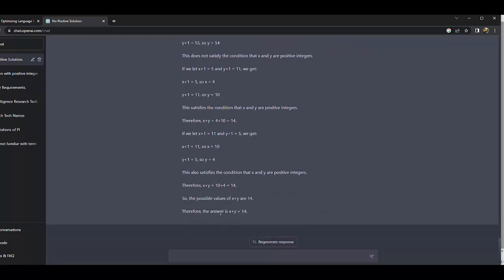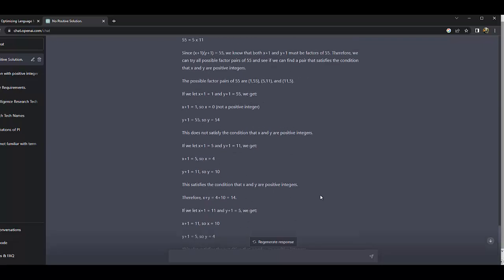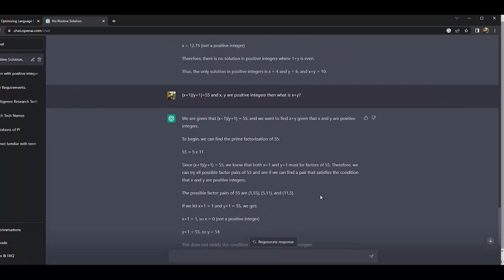Yes, it is easy for it to identify the values. It identified x as 10 and y as 4. So in this part ChatGPT works well, but when you give some complex equation it doesn't work well.